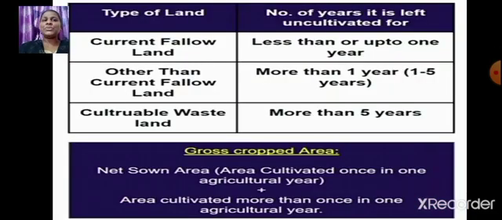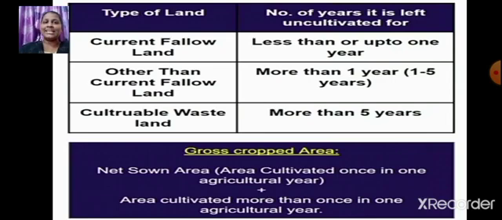Now let us try to revise these things once again. Type of land: current fallow land, other than current fallow land, and cultivable wasteland, and the number of years it is left uncultivated for. Let us revise this once again. Current fallow land, the number of years it is left uncultivated for is less than or up to 1 year. You should remember this. Current fallow land, less than or up to 1 year.